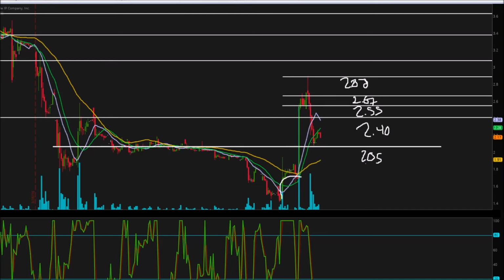If MGT can hold $2.05, we can work our way up to $2.40, work our way up to $2.55, $2.67, $2.88, and that would be the goal, to continue gapping up to the top. I don't think it's going to happen anytime too soon, though, but you know what? We're down 10% today, but yesterday we made more progress than we're down today, so as long as that continues, we'll be good. Really, we need to stay above this 50-period yellow average, and if we hold above $2.05 once again, then we're above that yellow moving average there, and we can stay bullish.